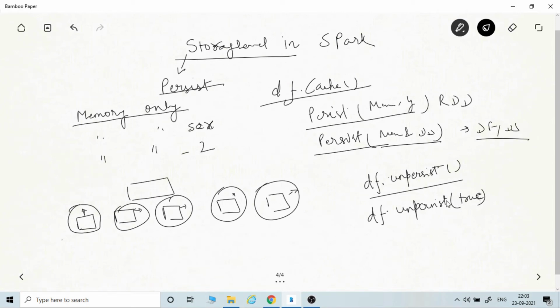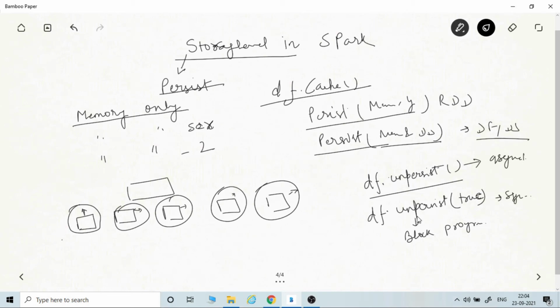If you pass true, it will block your program until all of the cache blocks are removed from memory or disk, whatever storage level you have used. So in a way, you can say that plain unpersist is an asynchronous call, and this is a synchronous call. It will wait until all of the blocks are removed.